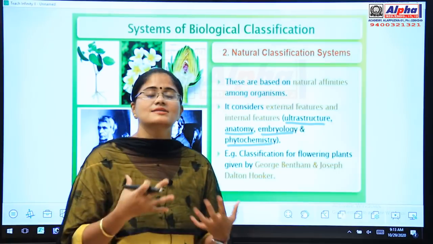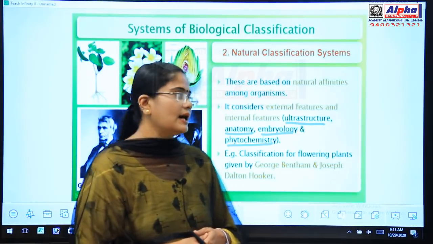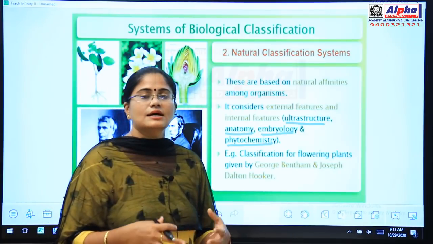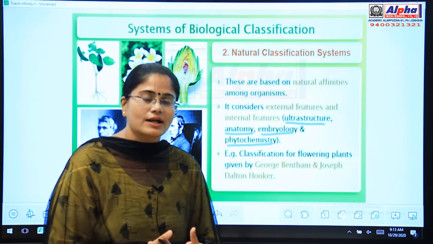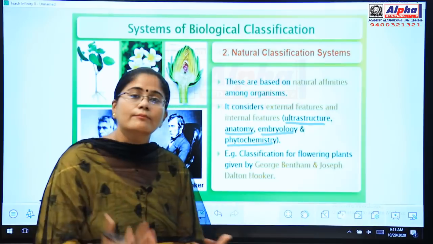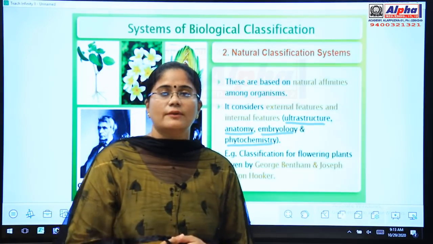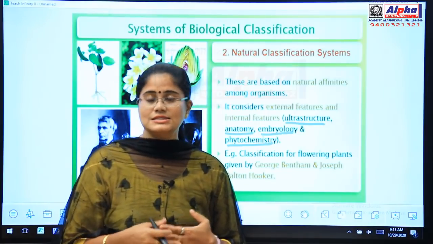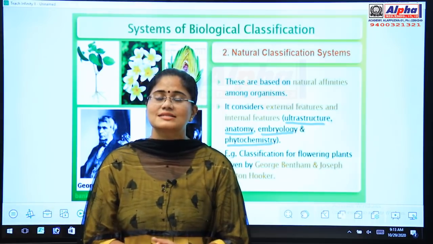Ultrastructure means the fine structures of each and every section of a plant, and anatomy means the study of the different components and structures of a plant. Embryology means the study of the embryo of a plant, and phytochemistry means the study of phytochemicals.